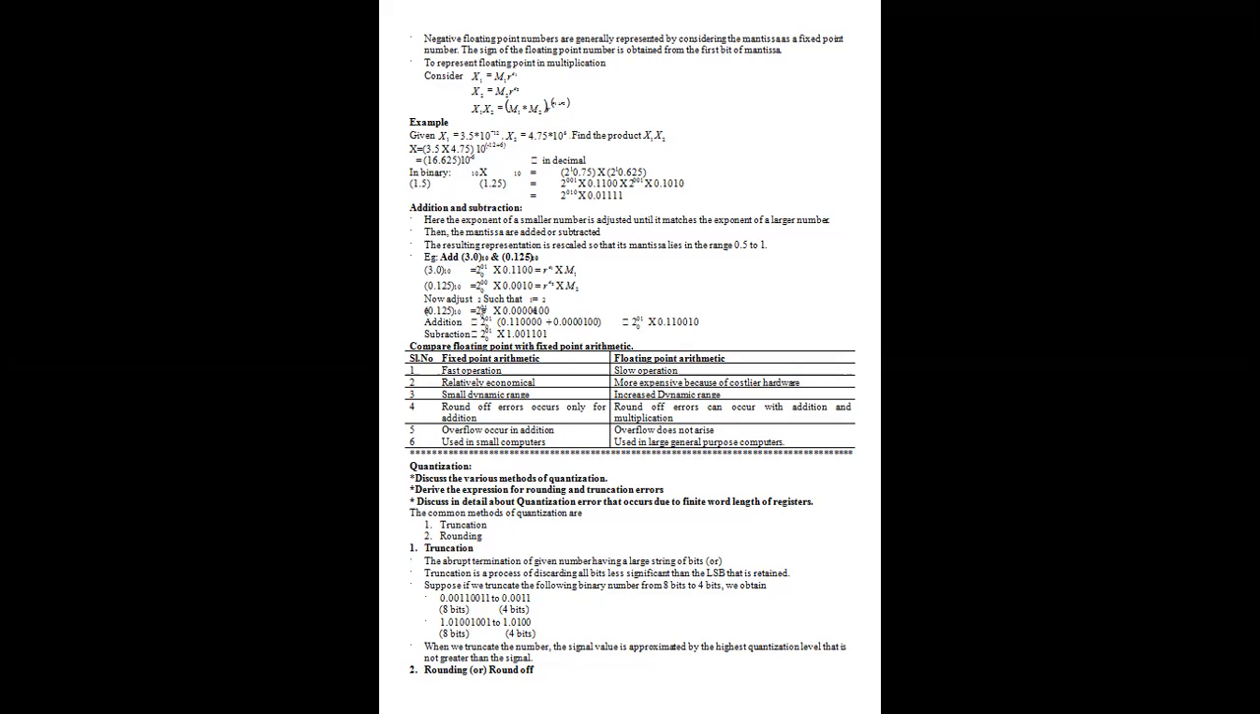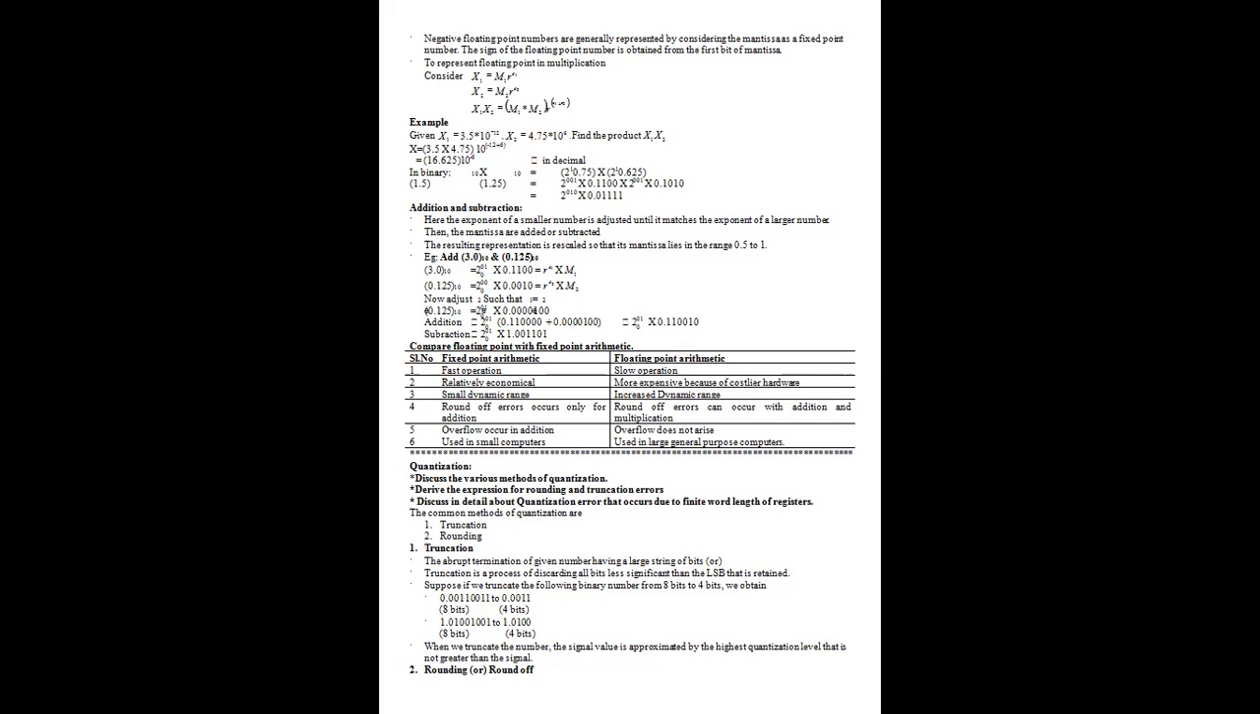So this is a repeated one. What is the comparison of fixed point and floating point arithmetic? In fixed point arithmetic, operations are fast and relatively economical, whereas in floating point we have slower operations, and it is more expensive because of costly hardware.